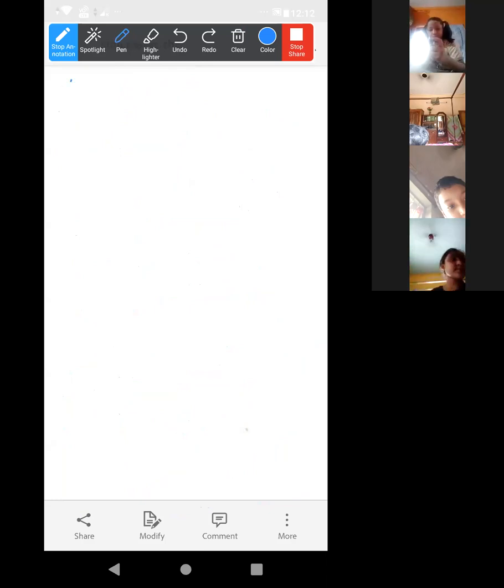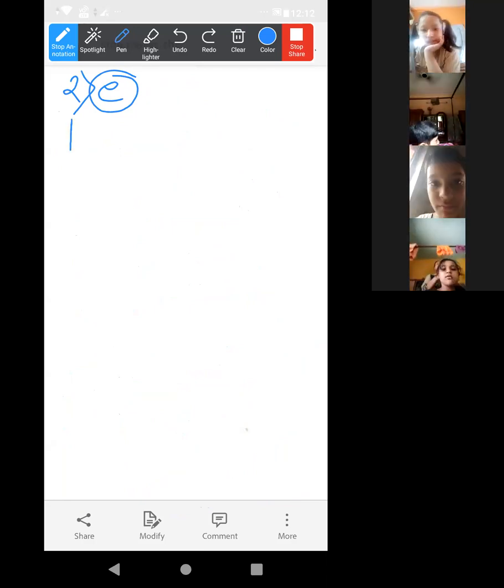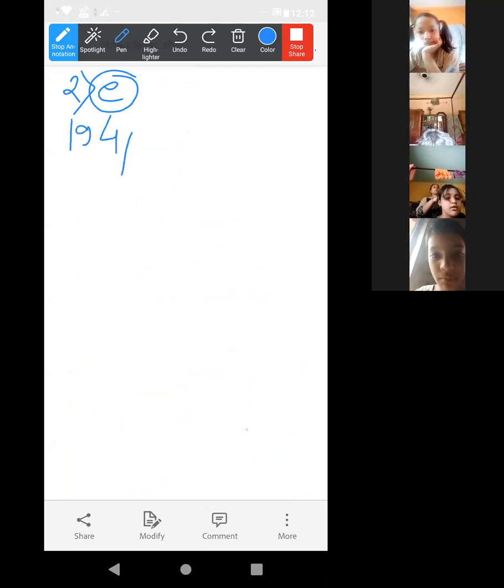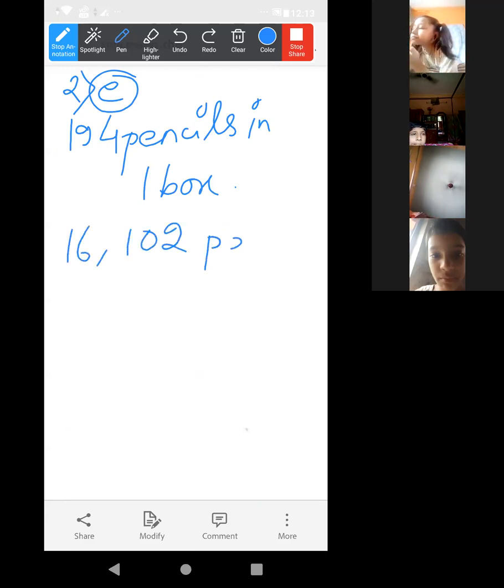Number E I am explaining. It is given that there are 194 pencils in one pencil box. In one box. Then there are 16,102 pencils in 83 such pencil boxes.